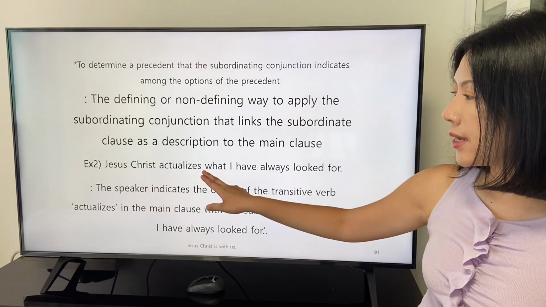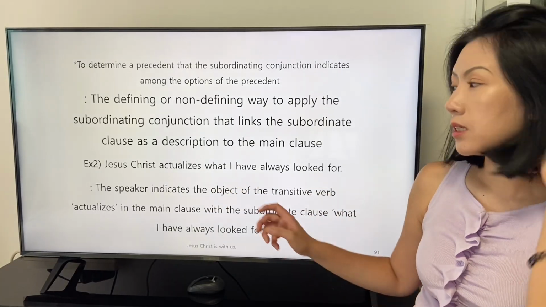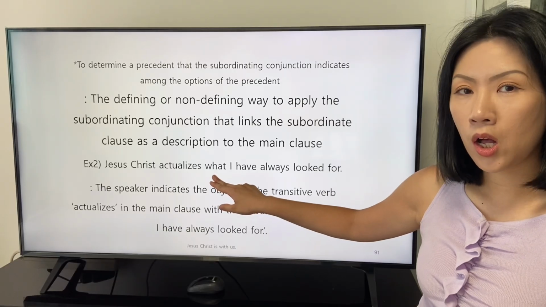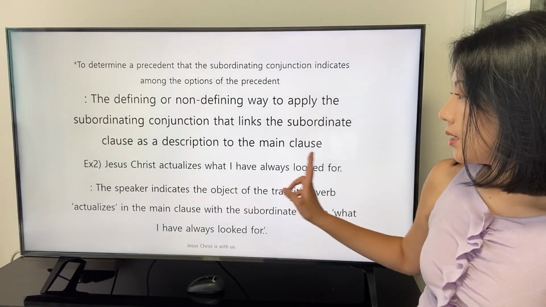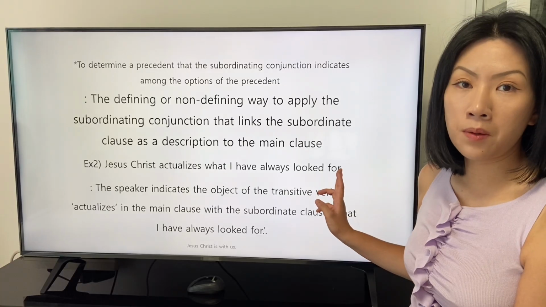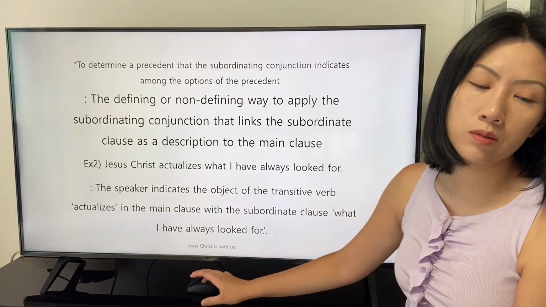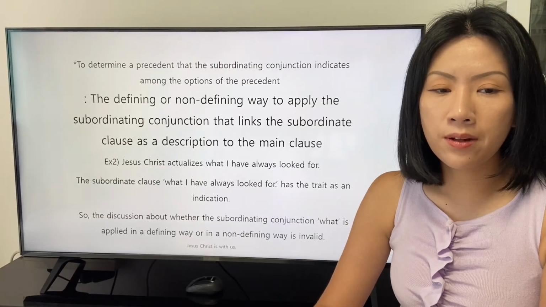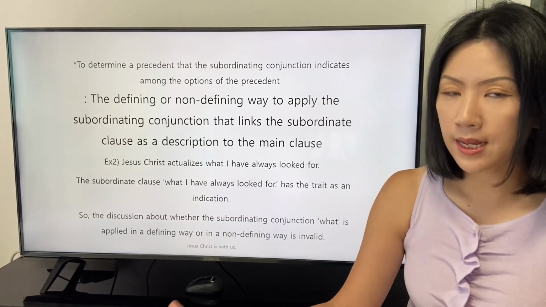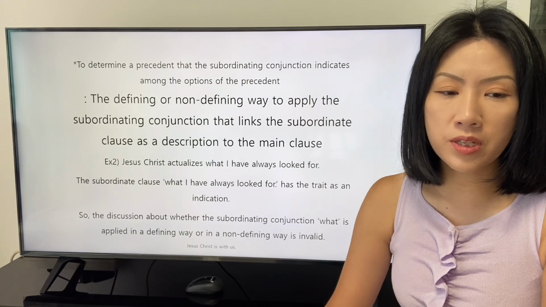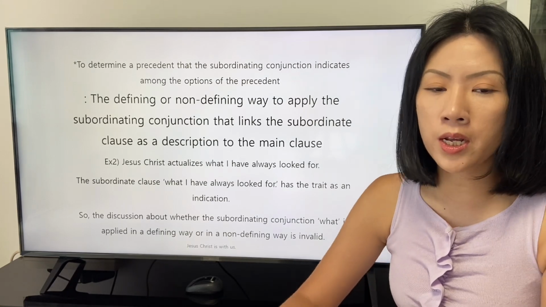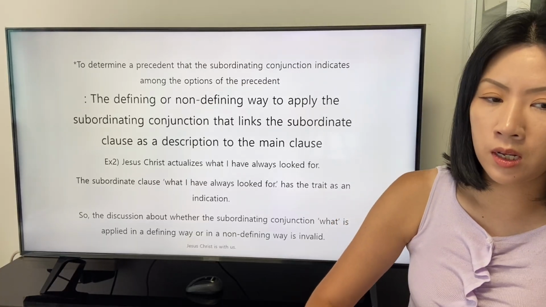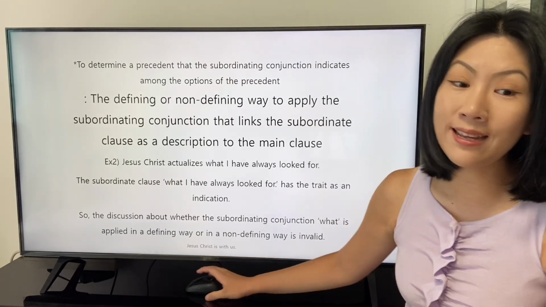And we also find that the pronoun what, which indicates a thing that is not a person, is the object of the preposition for in the subordinate clause. The subordinate clause what I have always looked for has the trait as an indication. So the discussion about whether the subordinating conjunction what is applied in a defining way or in a non-defining way is invalid.